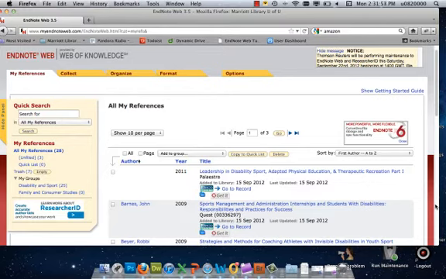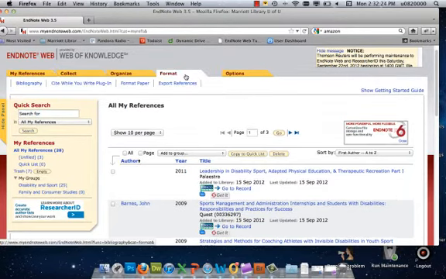This tutorial will cover how to use the EndNote Web Cite While You Write feature to create and format reference pages and in-text citations. If you're not familiar with EndNote Web, go ahead and check out my previous tutorials, which cover the basics of EndNote Web, as well as how to import references from library databases into EndNote Web. For this tutorial, I'm going to start straight from my EndNote Web account.